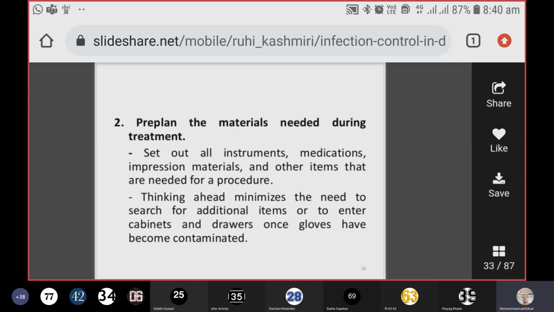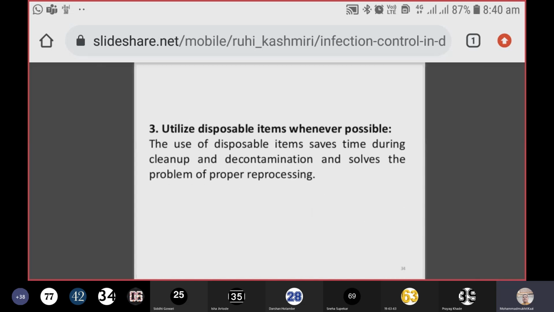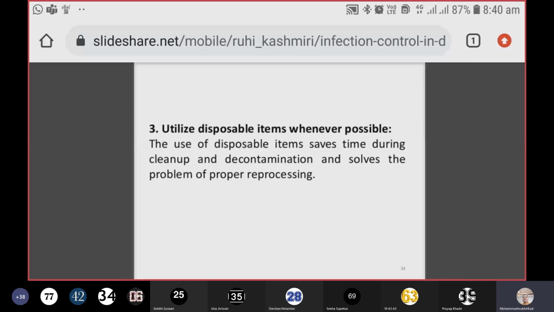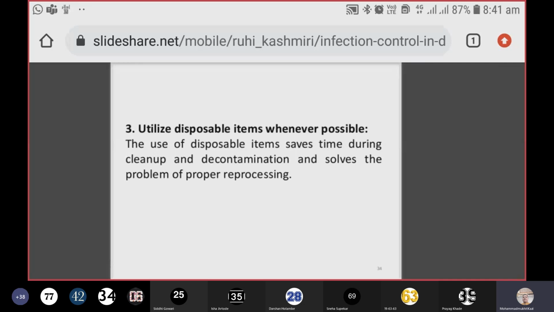So avoid this. Always remember, utilize disposable items whenever possible. Whenever possible, use the disposable item, a one-time single-use item. And if it is not possible for you to utilize the single-use item, then you have to have the sterilization and disinfection practices in place so that you can reuse them by applying the proper sterilization and disinfection practices.